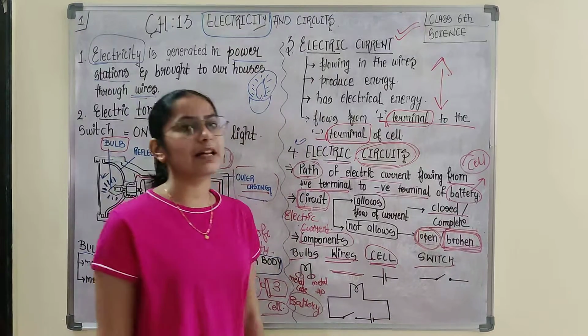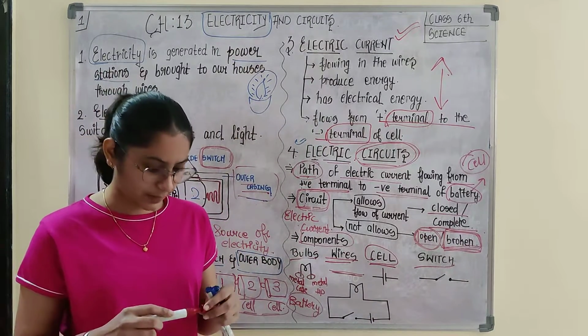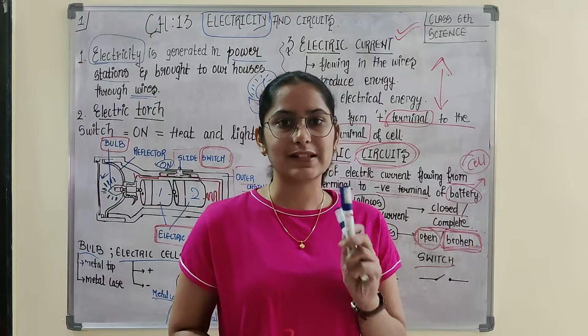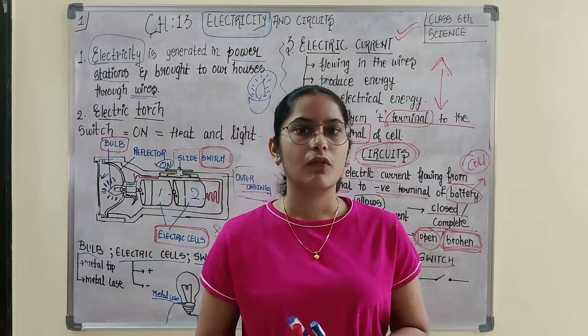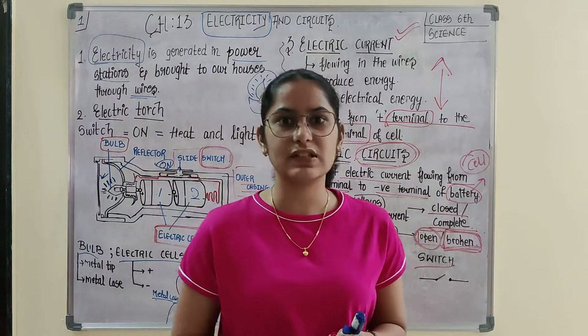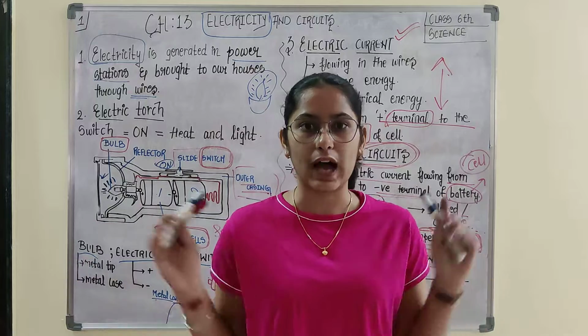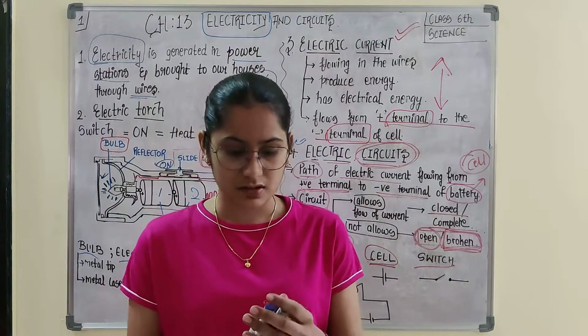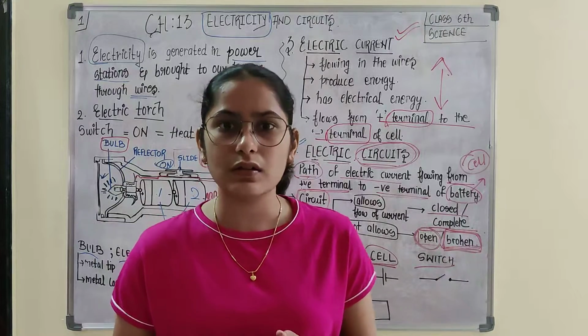There are 2 terminals of cell. Okay. If I ask you to choose positive and negative, what would you be choosing? If you are naughty ones, you would be choosing negative. But most of you are Ram. So you would be using, okay, Ram Bhagwan, Shri Ram. So you would be choosing positive.